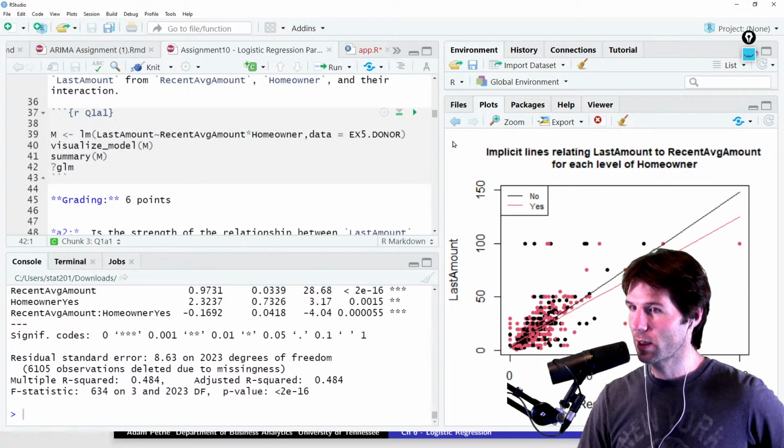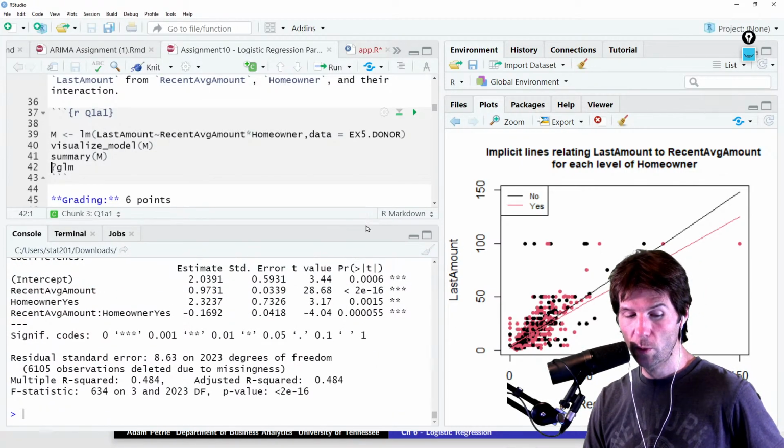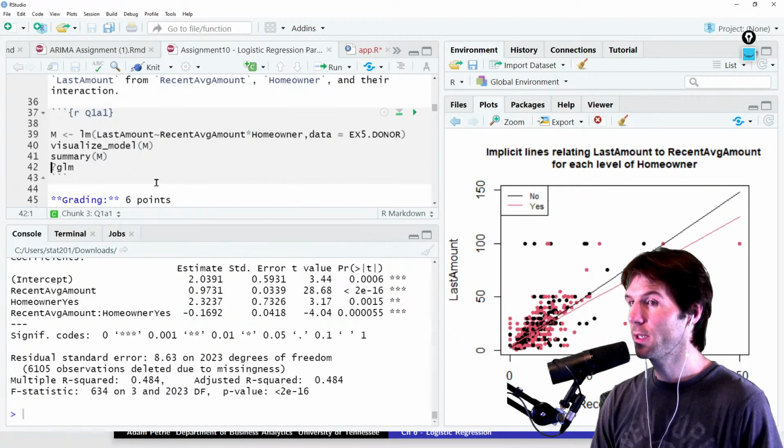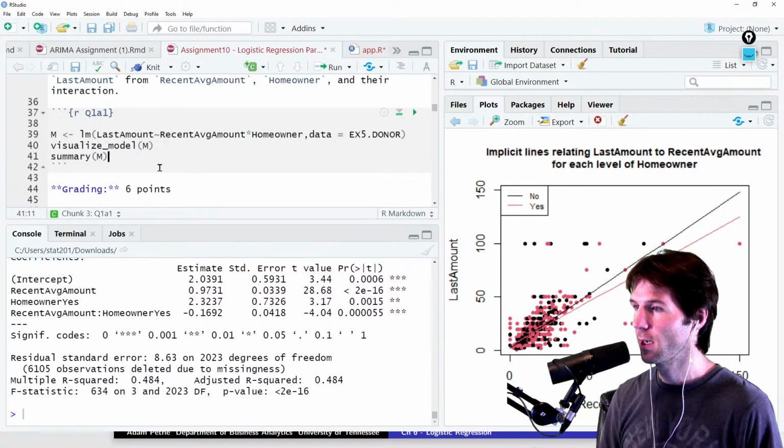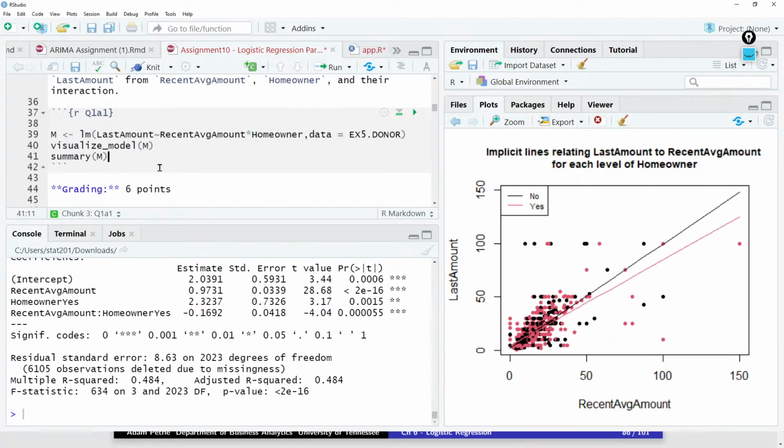So I want you to look right here and tell me, how can you tell which of these is stronger? What does it mean to have a stronger relationship, and how can you tell this from the output right here? So we're looking at the relationship of how much people spend, their last amount spent, by how much they've been spending recently. And we have homeowner yes and homeowner no. So how can we tell? And so why would you think that, Nathan?